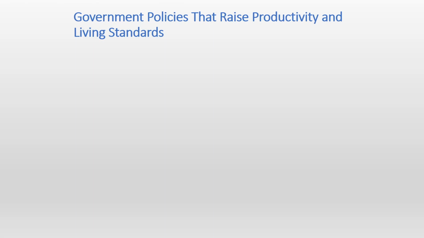Welcome back. This is part 2 of the chapter Production and Growth. In the last part, we discussed how standard of living, real GDP per capita, and productivity are linked. The link was simple. The higher the productivity, the higher the real GDP, and the higher the standard of living. In this part, we will discuss the government policies that raise productivity and living standards.